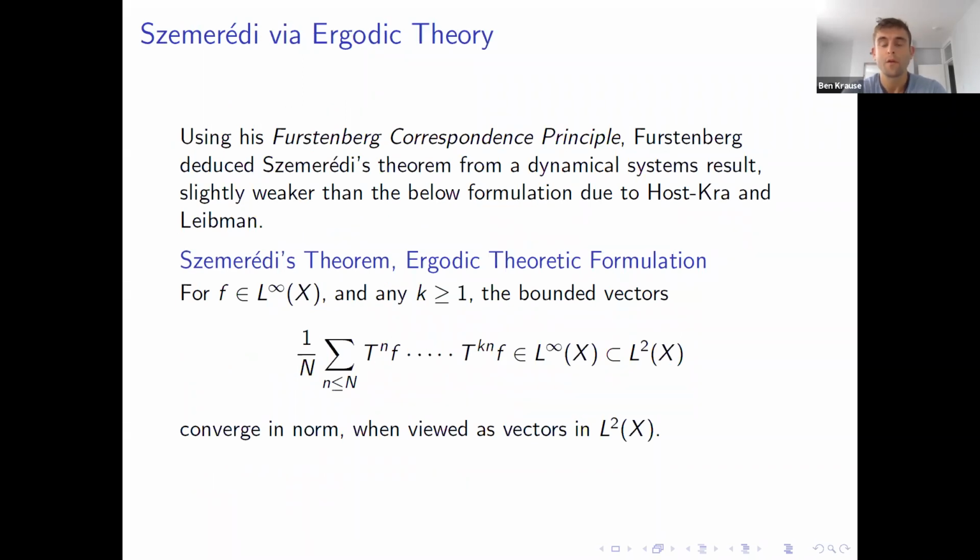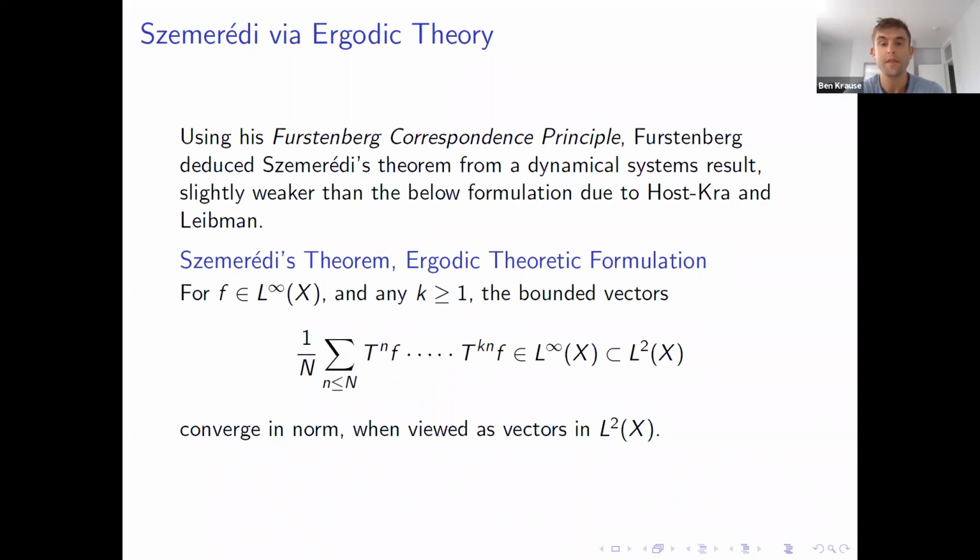The reason why this is connected to ergodic theory is the work of Furstenberg, who invented this correspondence principle that allowed one to deduce this sort of discrete Ramsey theoretic statement from an ergodic theoretic one. So I'm going to present a result of Host and Kra that's a bit stronger than what Szemerédi proved, but captures the same idea.